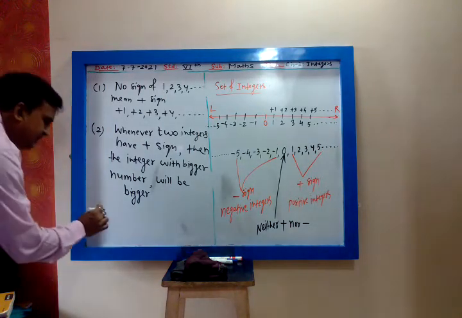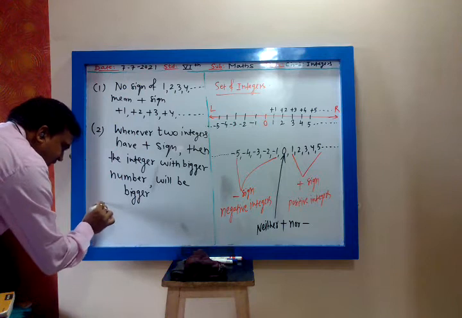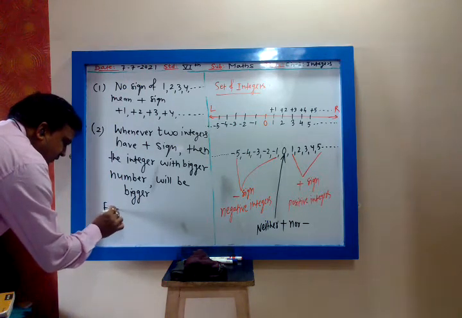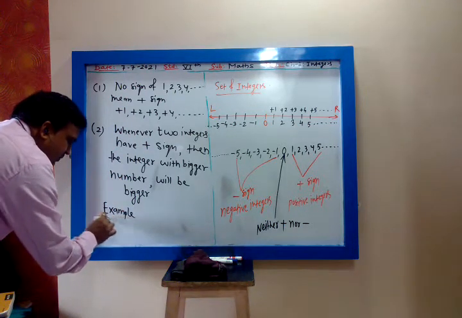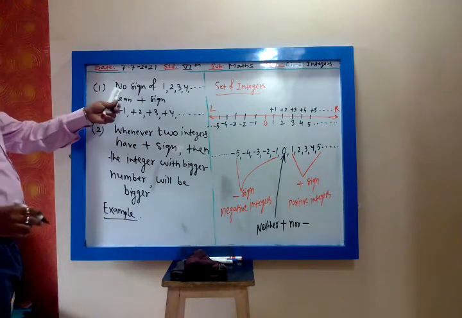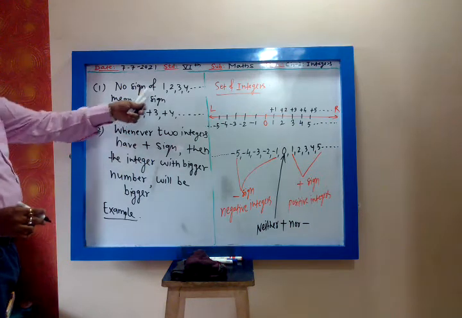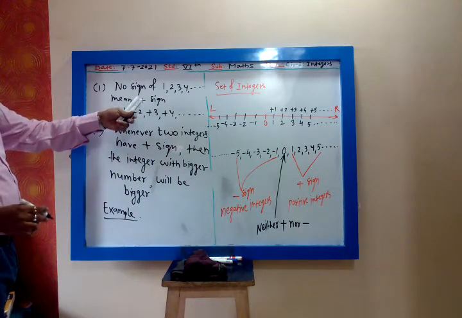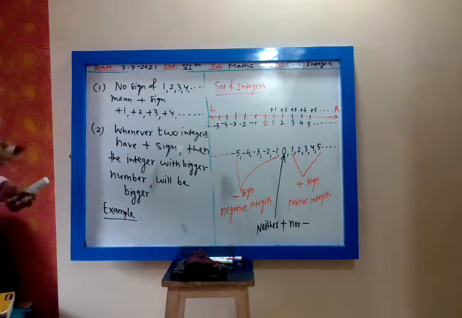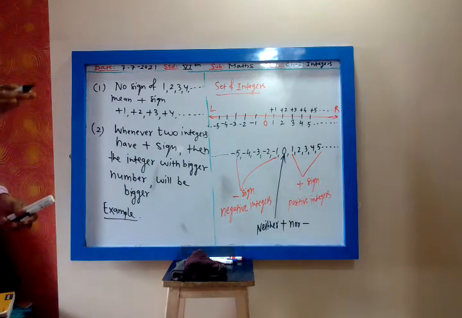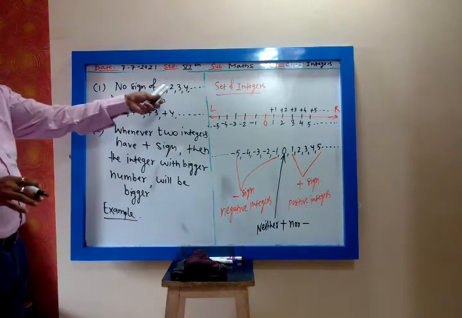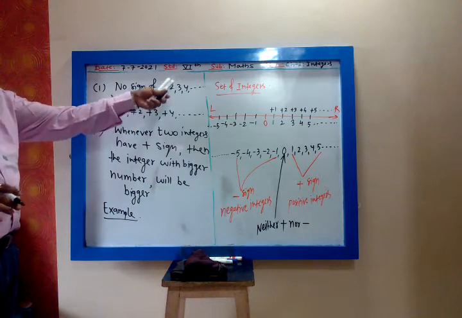For example, 1, 2, 3, 4. No sign on 1, 2, 3, 4 means plus sign. 1 has no sign, so it is plus 1. 2 is plus 2. 3 is plus 3.